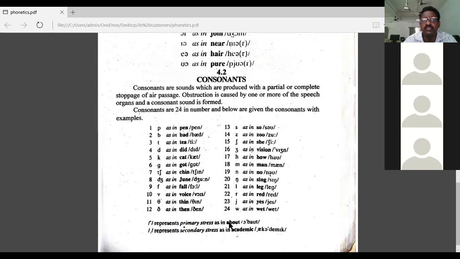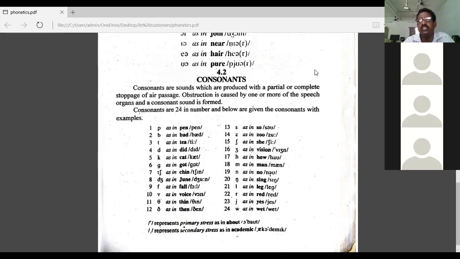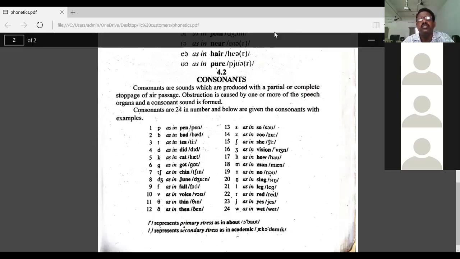This represents primary stress as in about. This represents secondary stress in academic. The primary stress and secondary stress. Only primary stress in about. These are the pronunciation keys we have.